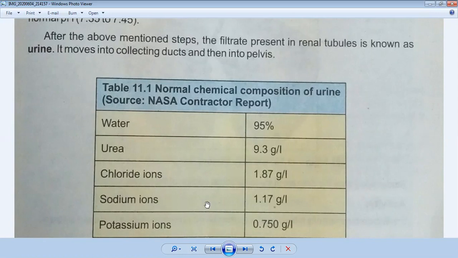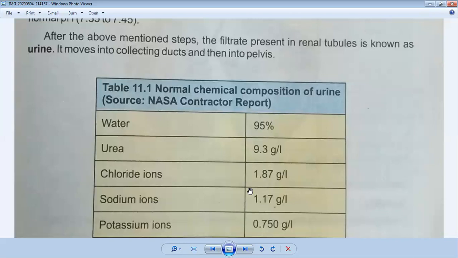Sodium ions should be 1.17 gram per liter, and potassium ions should be 0.750 gram per liter. So this is the complete normal composition of urine, and these values help us know which things are present in the urine.